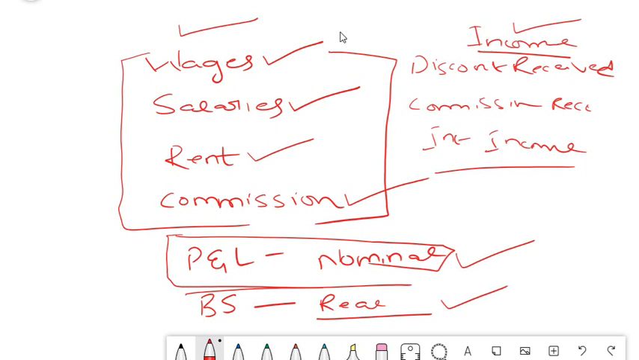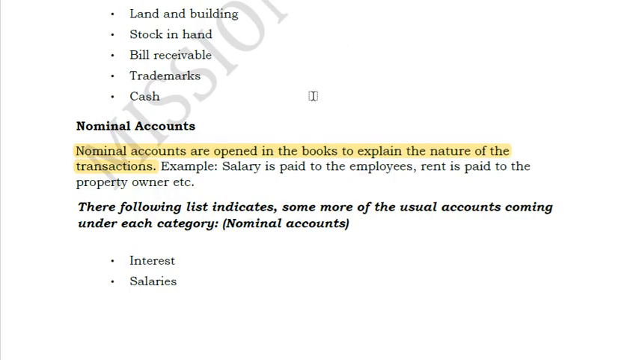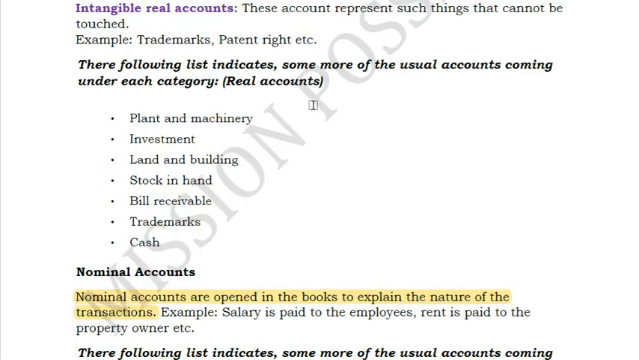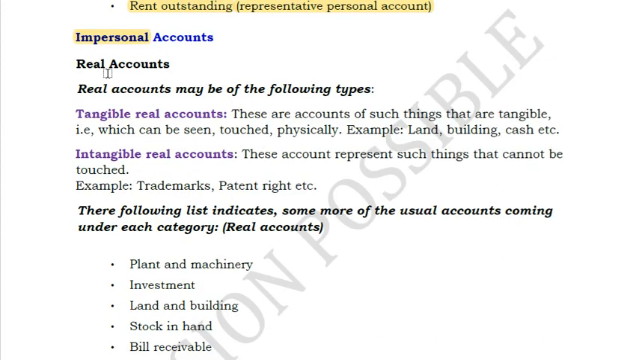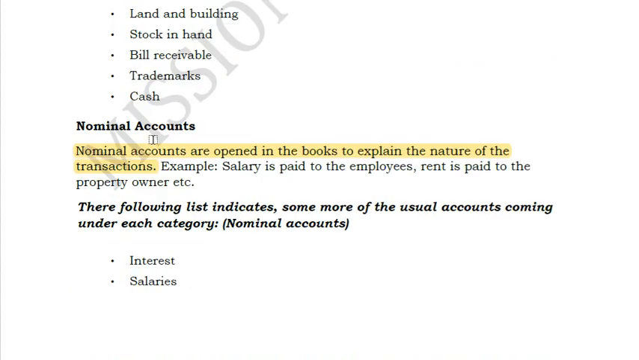So hope you understood the difference between a nominal account, a real account and a personal account. Next we will move to the other category. So far we have covered personal account, and in impersonal account we have covered real accounts, and then there is something called nominal accounts. The short technique which I have told you: nominal accounts are generally related to your P&L account, that is your expenses and income.